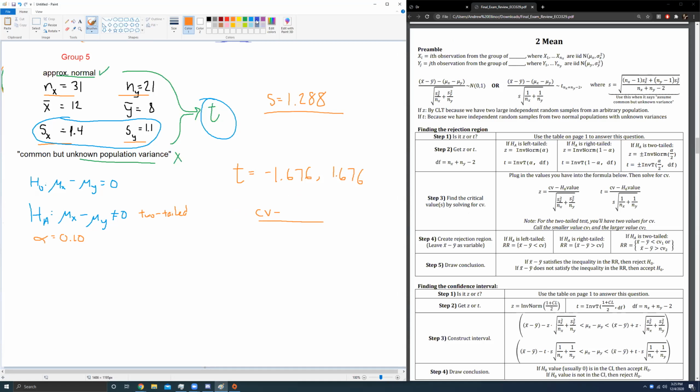What is the H null value? Remember how I told you to rewrite the null hypothesis in such a way we get 0 on the right-hand side? I do this for a reason, because when I ask you what the H0 value is, you say, oh yeah, that's 0. Okay, so my H0 value is 0.